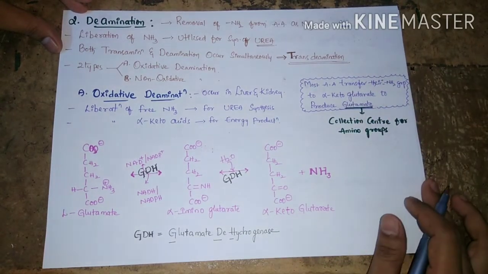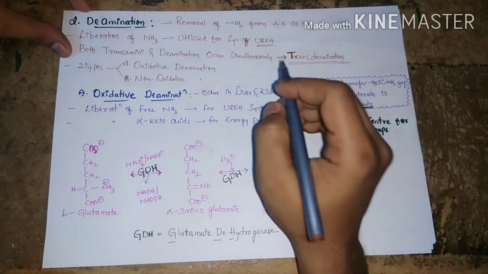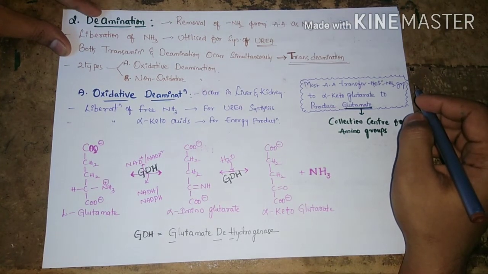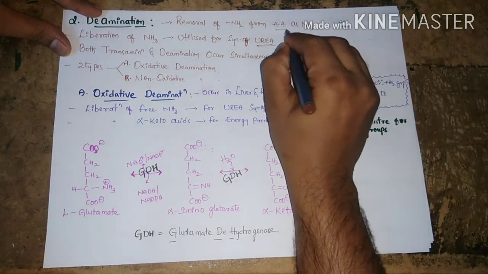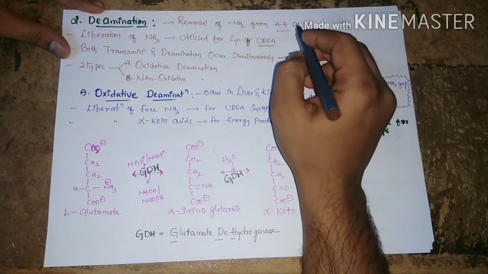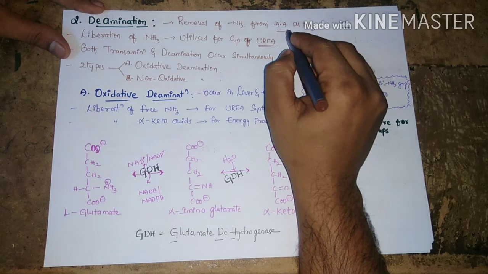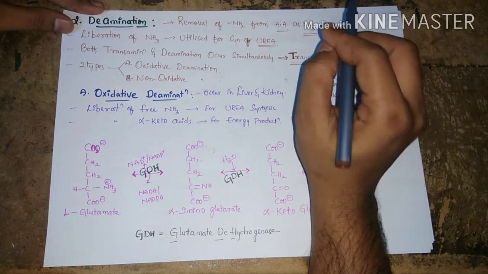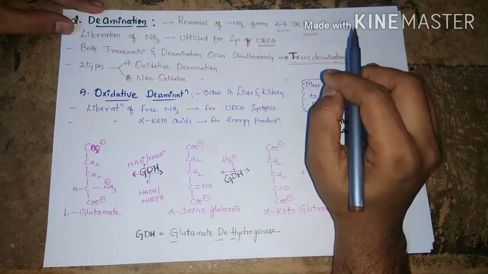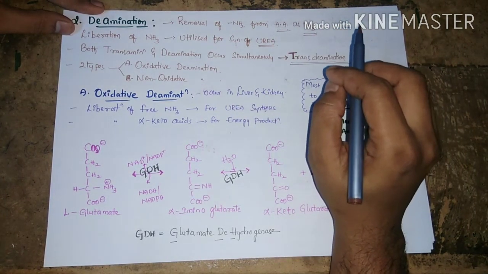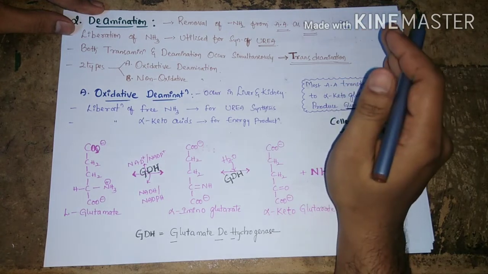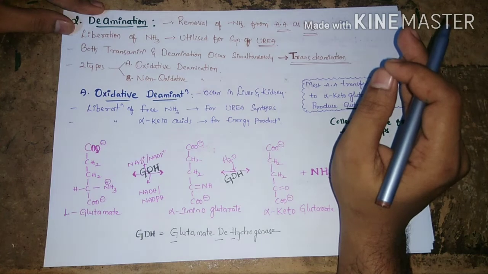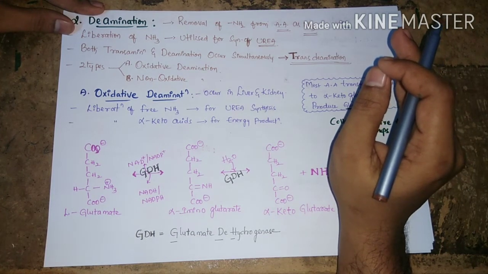The next reaction is deamination. D means removal, and amine means amine group. So deamination means removal of the amine group from an amino acid as ammonia. In this process, free ammonia can be liberated. Ammonia is toxic to the body, so it has to be converted into urea, which is the non-toxic component. How can urea be formed? With the help of the urea cycle.